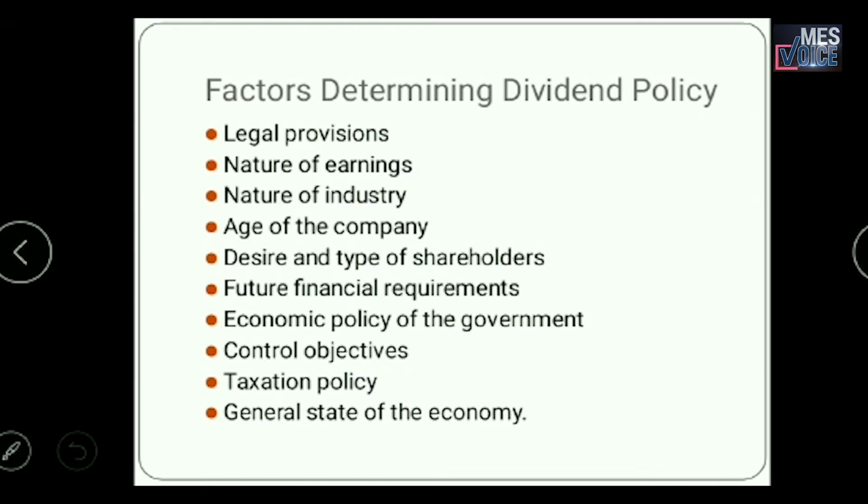So new shareholders will come into the company and the control will be diluted. Such things should be considered while taking dividend policies. Then the taxation policy of the government is another important factor, and also the general state of the economy. So all these are the different factors to be determined while framing dividend policies.